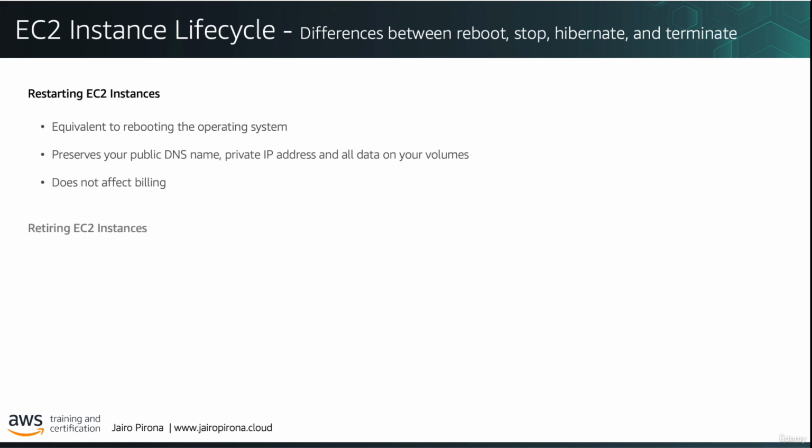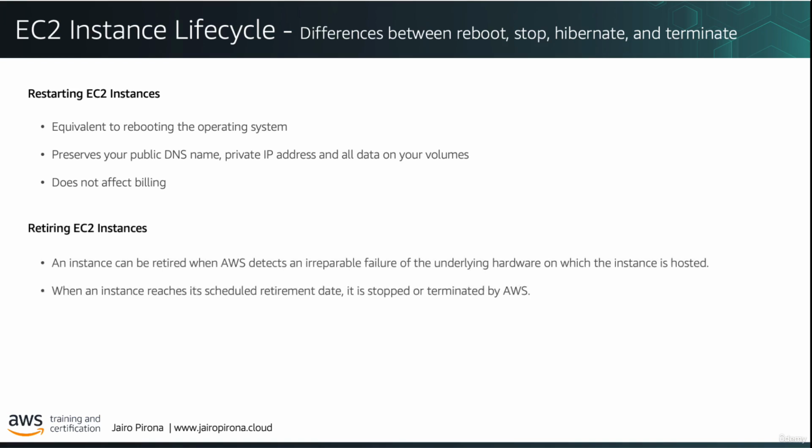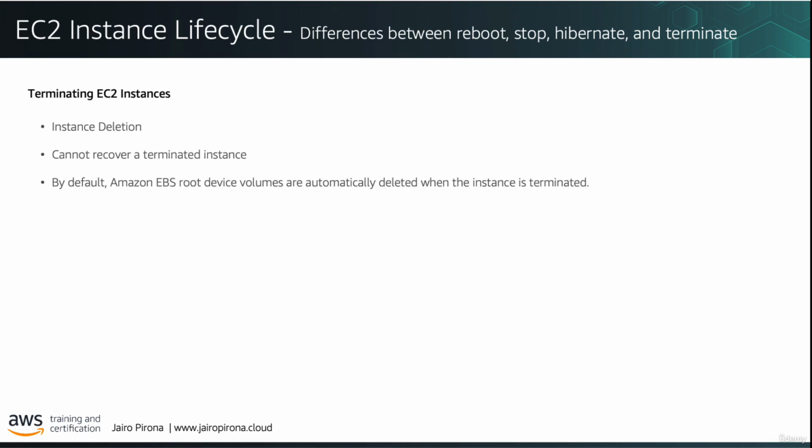Now, instances can also be taken down, and this can happen for a couple of reasons. One is that AWS detects an irreparable failure of the underlying hardware on which the instance is running, or the instance reaches its scheduled retirement date, and in that case it is stopped or terminated by AWS. Now, what about terminating EC2 instances? Basically, it is about deleting the instance. You cannot recover a terminated instance.